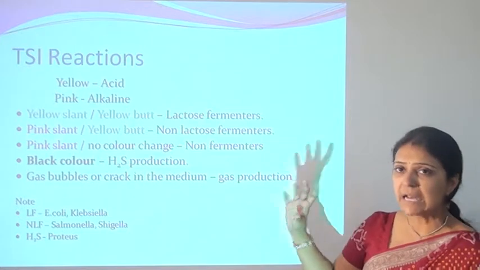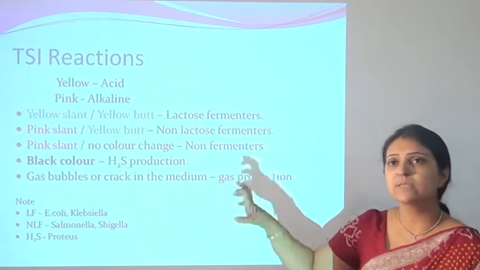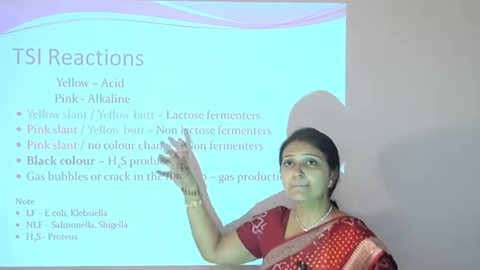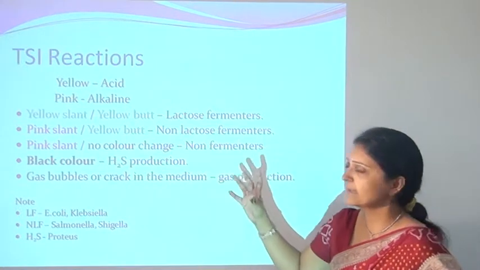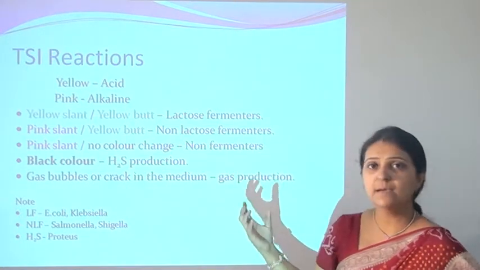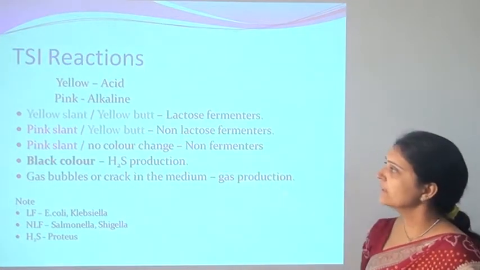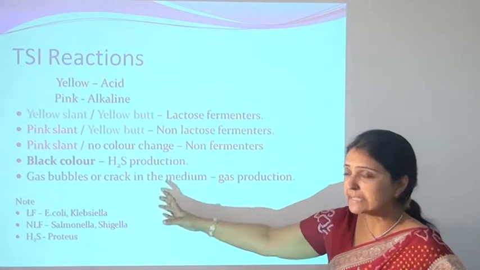If the TSI slant is converted to yellow color, it means that the microorganisms have produced some acid, and if the slant is converted to pink color, it means that the microorganisms have produced some alkali, meaning the pH of the medium has increased due to some activity of the microorganisms. Here you can see the different reactions of the TSI slant.